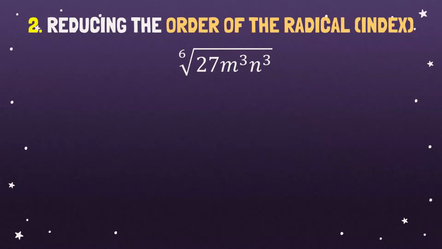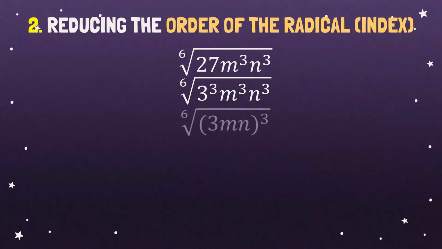So that's why it is 3 cube, m cube, n cube. Have you noticed something? Yes. Power of a power rule. Okay, so this is the product of 3mn raised to 3.